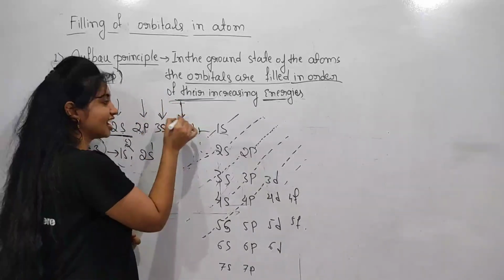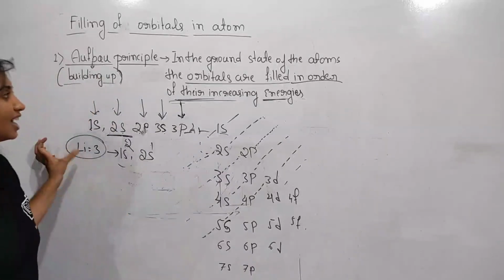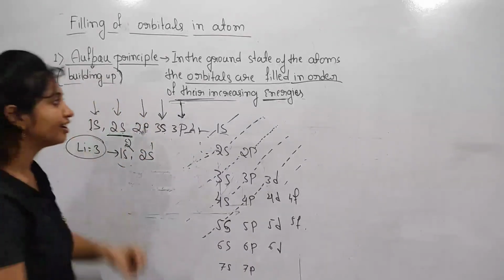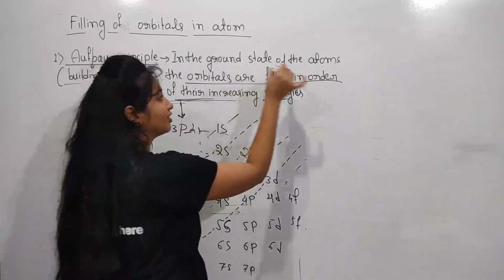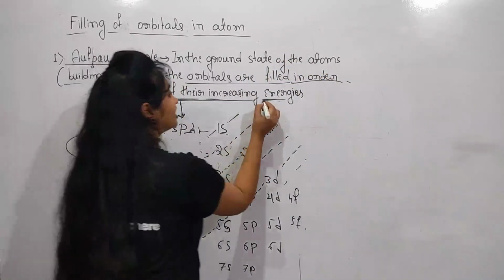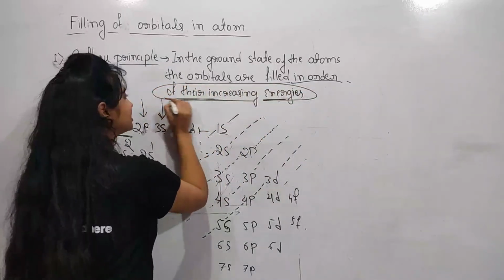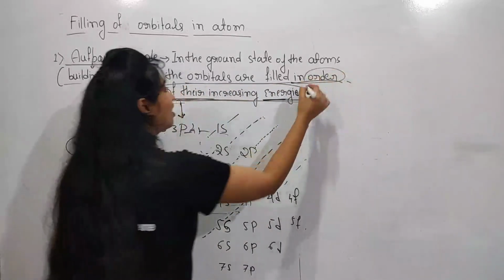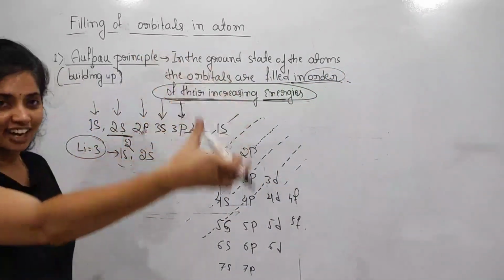Next the energies are filled in a 3p. So like this, the electrons are filled in their orbitals in the order of their increasing energies. Just remember this point: order of their increasing energies.